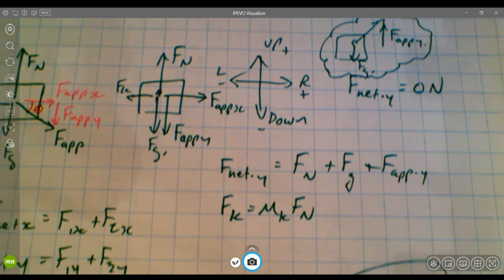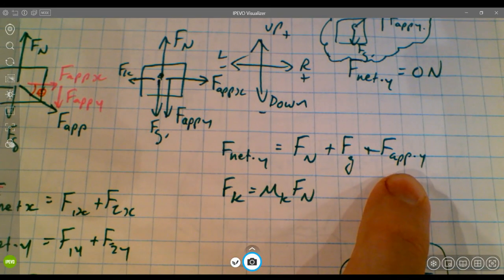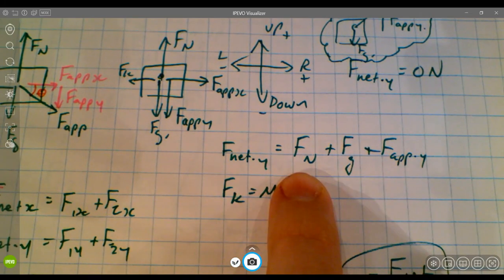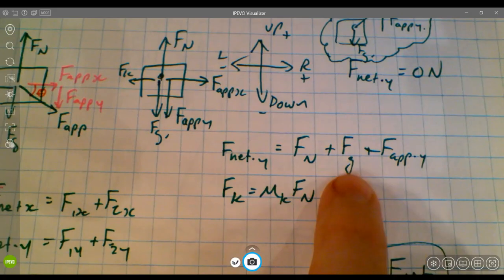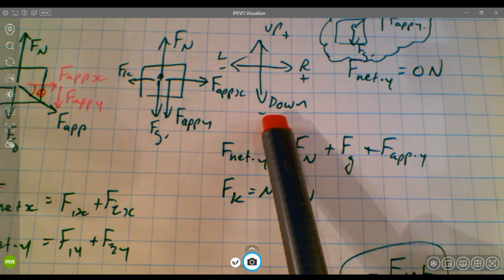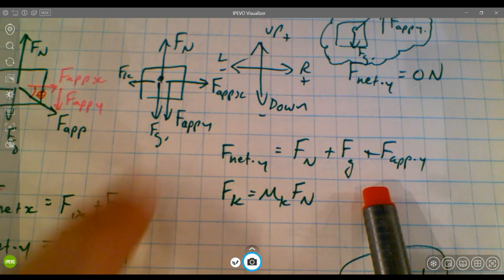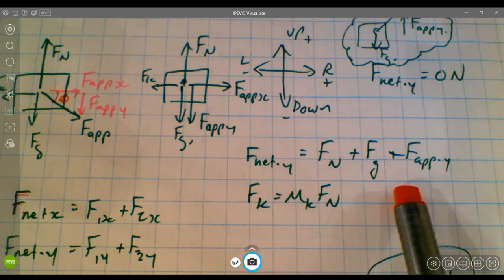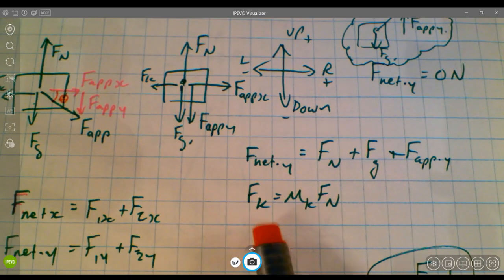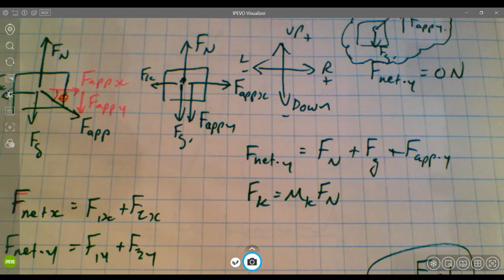If we were going to calculate the F net in the y direction, though, it would be F normal plus Fg plus F applied y. Remember that if F net y is equal to 0, we might use an expression like this to find the F normal, to take the Fg and the F applied y over to the other side. Remember that when we sub in our values, though, we have to apply the reference frame signs. So Fg and F applied y, if it was this reference frame and this diagram, would both be negative values when we sub them in. Just throwing that out there. And the Fk value would be calculated using an F normal value that would come out of this calculation.